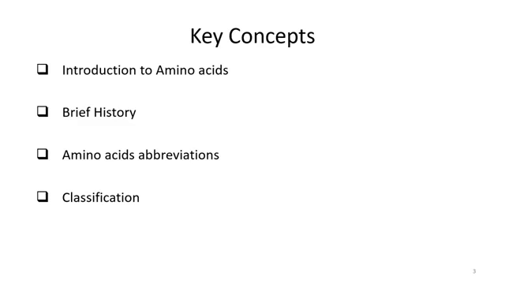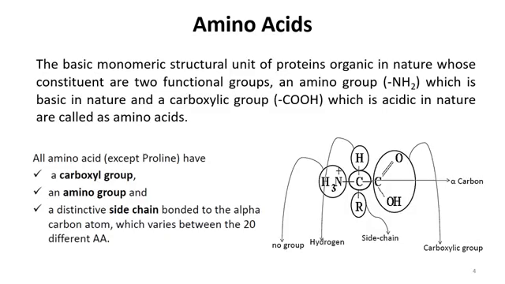Then we shall see that there are different kinds of amino acids, and how we can use 3-letter abbreviation or 1-letter abbreviation for these compounds. Then we shall have a detailed study of the classification of amino acids. They can be classified in various ways, and we shall go through them. And the last part of this lecture is about the non-standard amino acids.